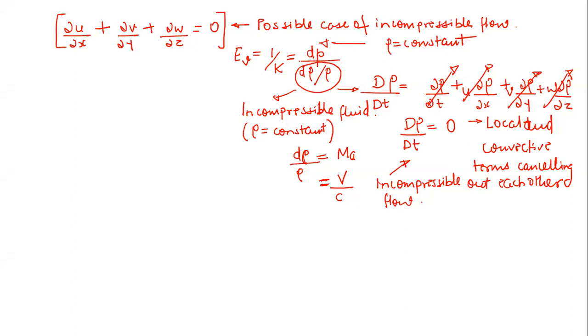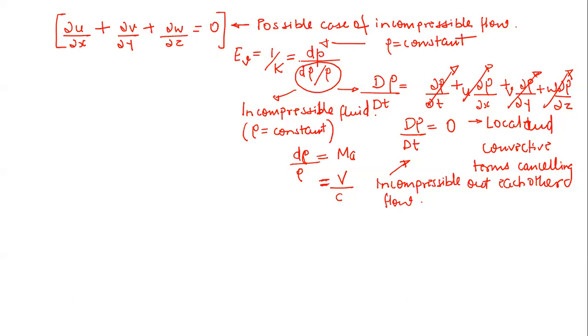So higher density. Now you can imagine if the density is very high, the molecules are very close to each other. So the Mach number is proportional to the velocity of sound in the fluid. So simply, for higher density, what will happen? The sound will travel at a faster rate. So you can say the Mach number is going to increase, right?